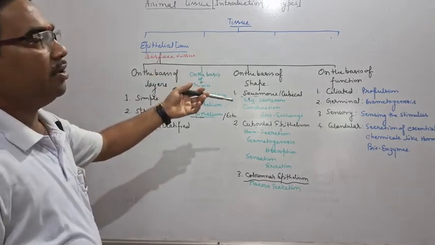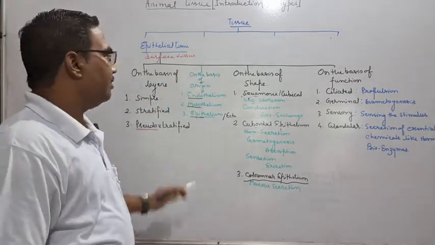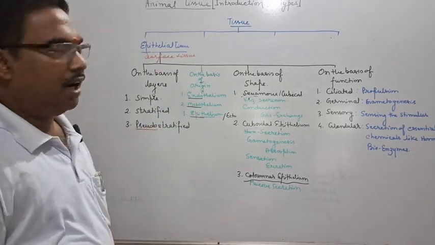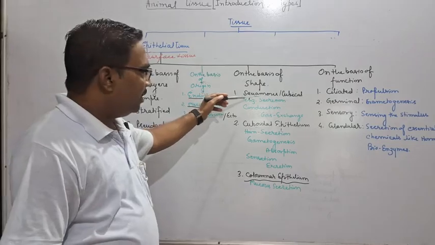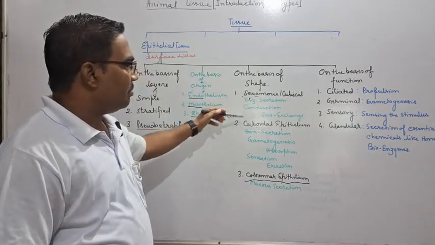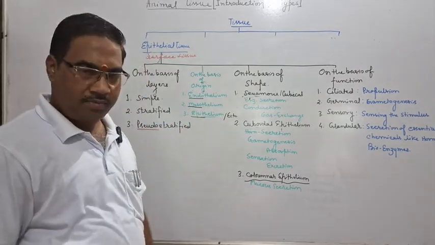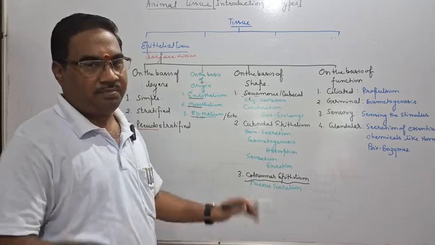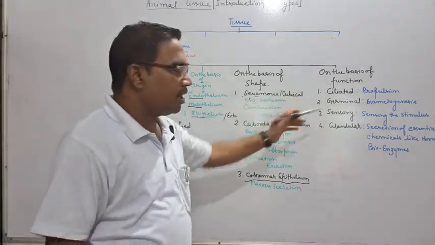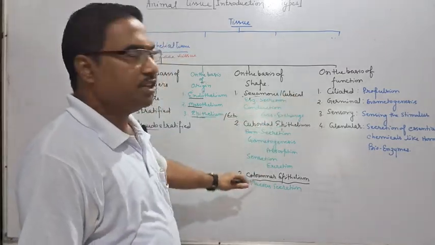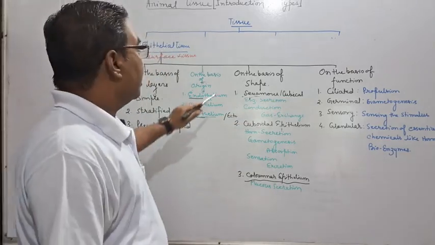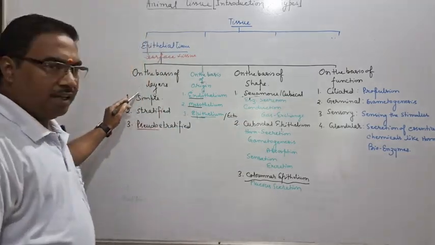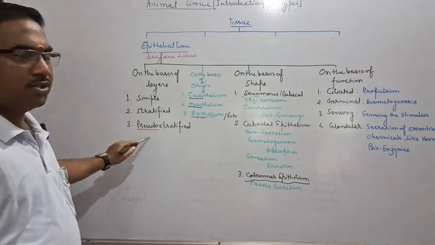Epithelial tissue can be of many types. In this video, I am focusing on the types, and thereafter I will differentiate squamous, cuboidal and columnar epithelium, because these three are most important. The remaining you can correlate with these three tissues. So first, on the basis of layers, there are three types of tissue.